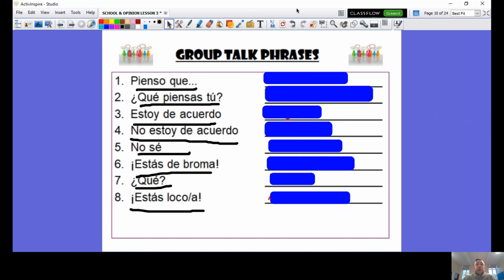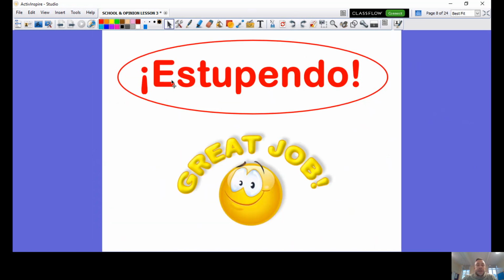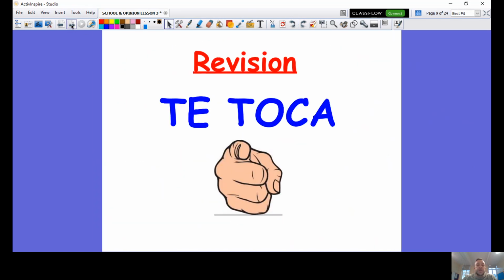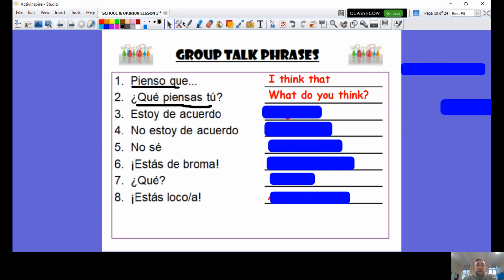Okay, quick revision. You need to tell me what you remember. What do these key phrases mean? Let's start with our first one, which is pienso que. Pienso que. What does that mean? Well done. I think that. Now, pienso and piensas, well, we can see the connection there. So what do we think the question ¿qué piensas tú? might be asking? What do you think? Well done.